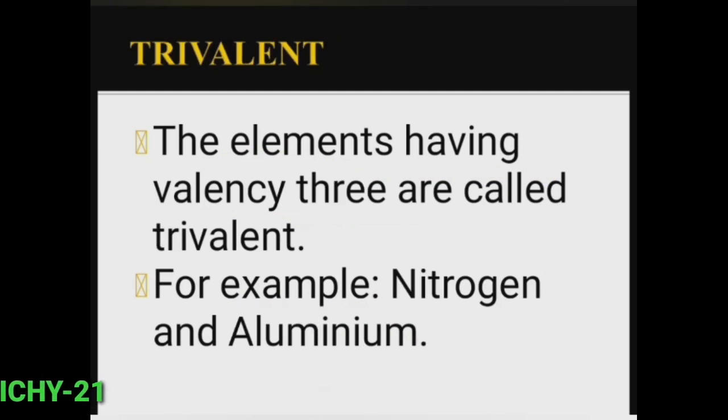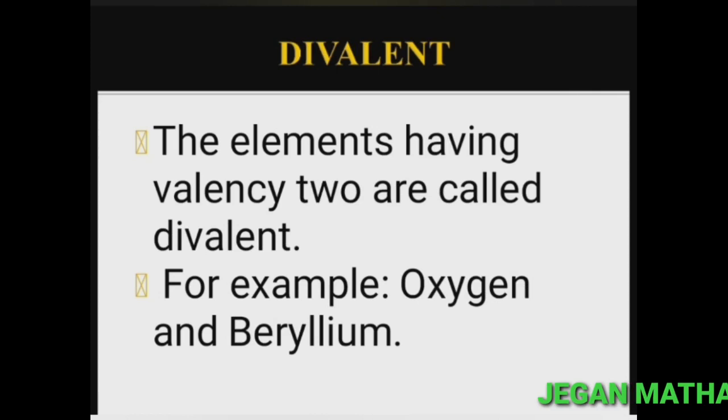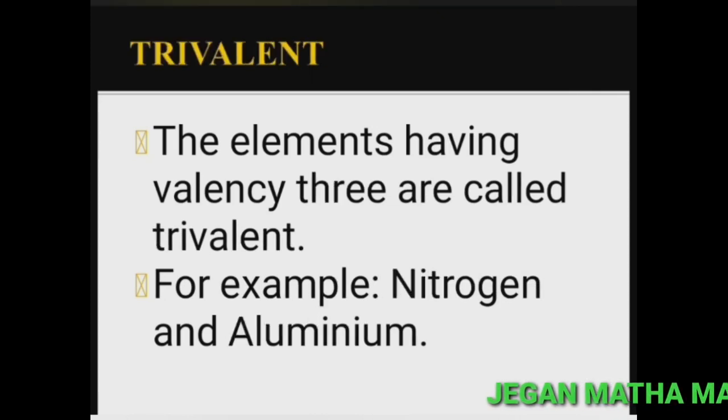Next one is trivalent. The elements having valency 3 are called trivalent. For example, nitrogen and aluminium. So these elements have valency 3, so they are called trivalent elements. Tri means 3. So monovalent, divalent and trivalent. Monovalent elements have valency 1, divalent elements have valency 2, then trivalent elements have valency 3.